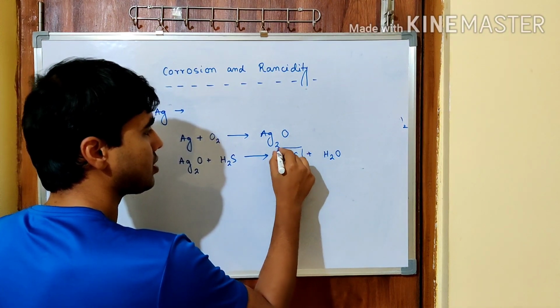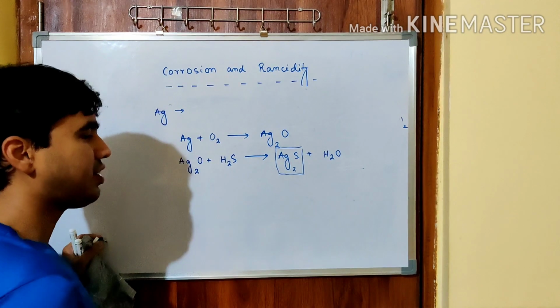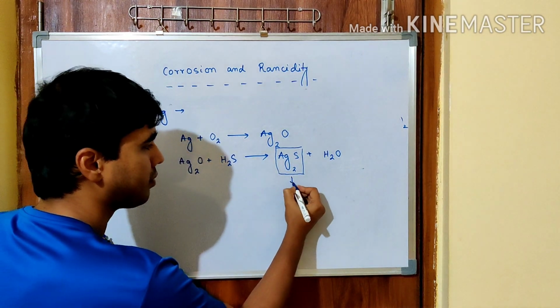Now, this is grayish, or you can say black in color. Black, I'm writing.